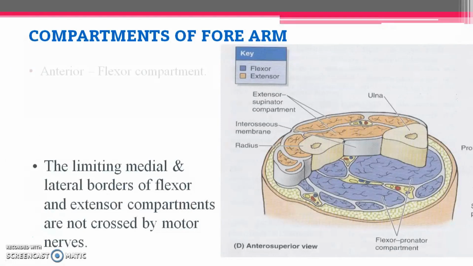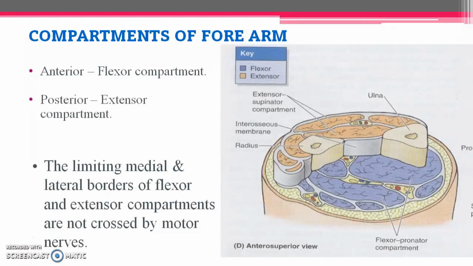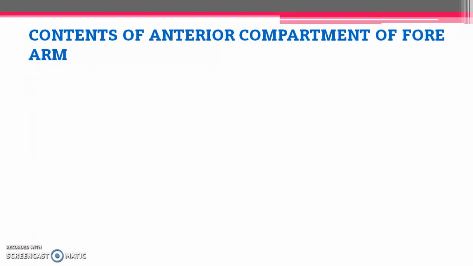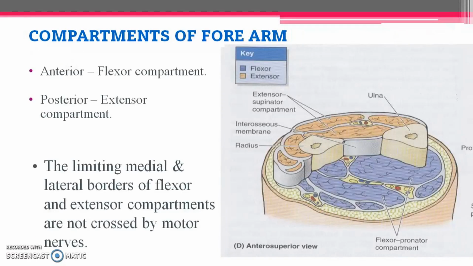And then moving on to the compartments of the forearm region. In the forearm, we have an anterior flexor compartment and a posterior extensor compartment, same as the arm region. Talking about how it is divided, the medial and lateral borders of the flexor and extensor compartments are not crossed by any motor nerves, so it is safe to dissect in that region to make out the extensor and flexor compartments separately. The anterior compartment is called the flexor compartment, and the posterior compartment is called the extensor because of its action.